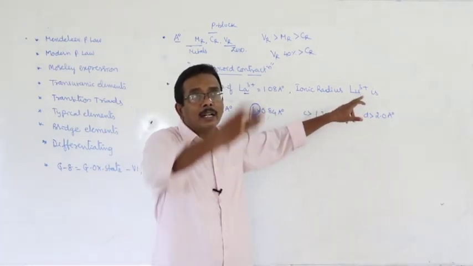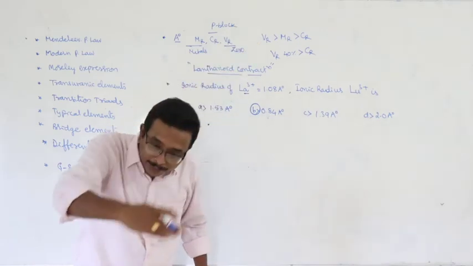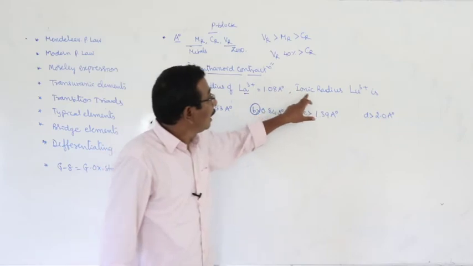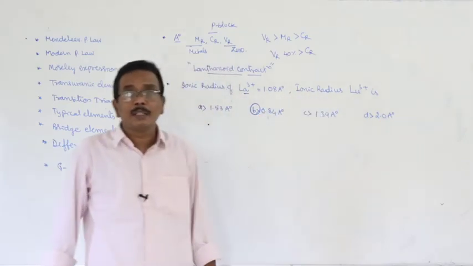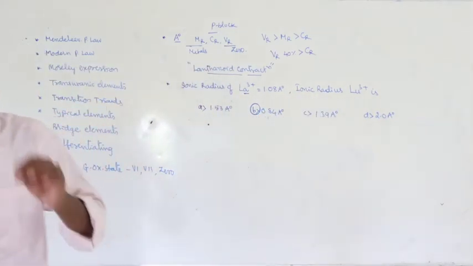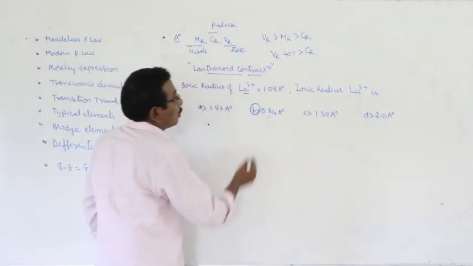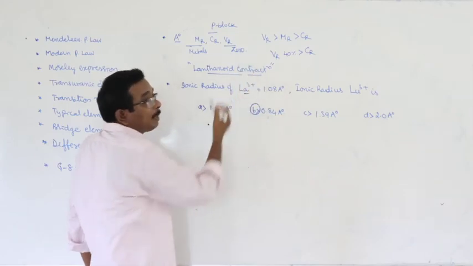Means what? The atomic radius or ionic radius should be decreased. This is 1.08. Means what? The ionic radius of Lu3+, lutetium 3+, should be less than 1.08. In these four values, which one of the following is less than 1.08?